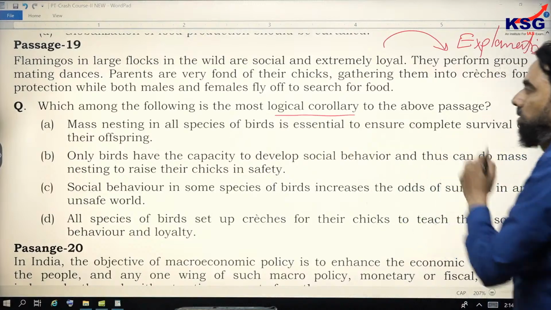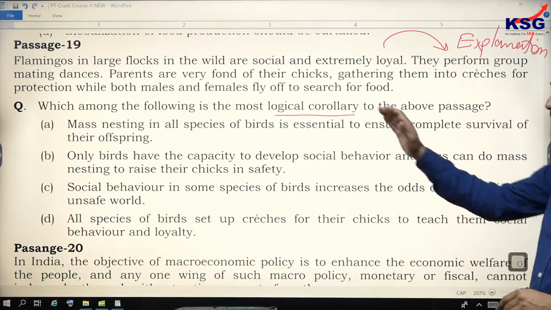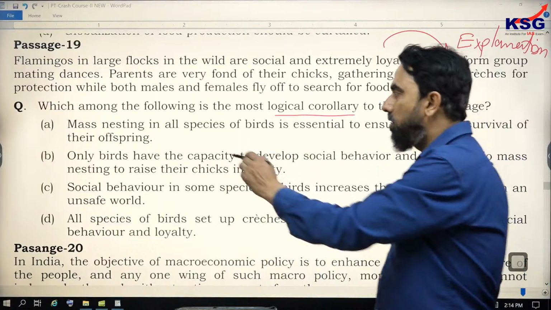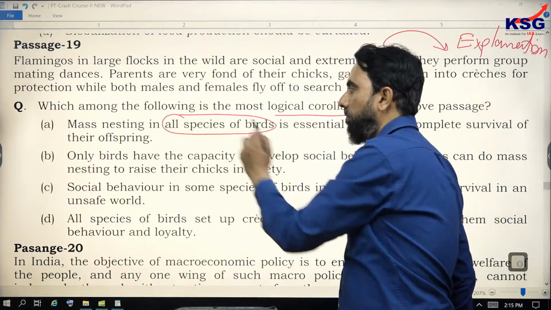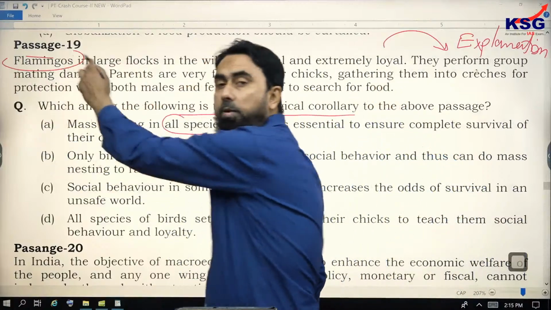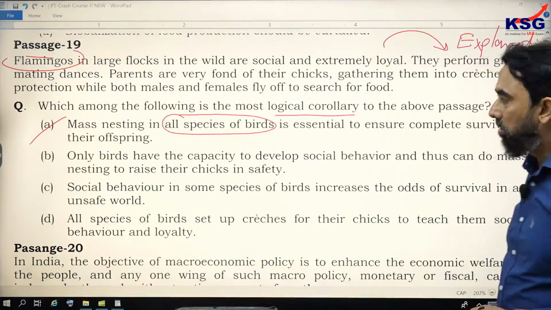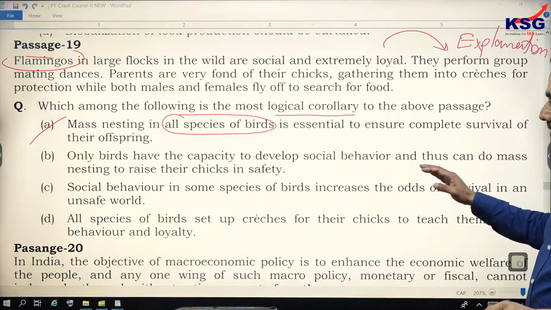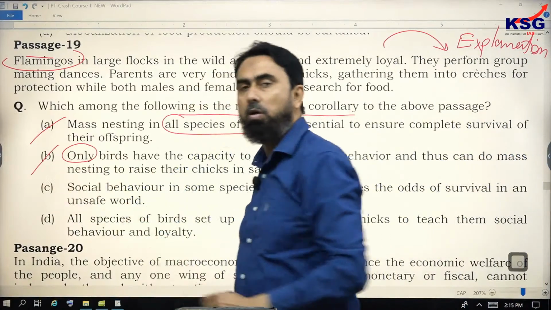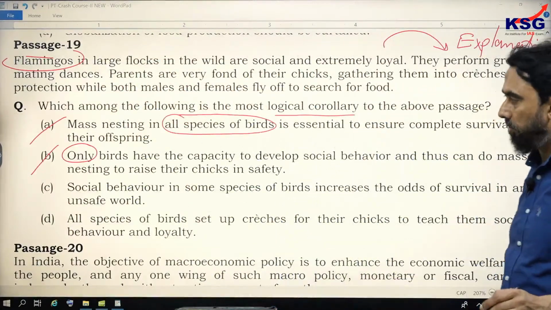Logical corollary based on the passage. The moment you solve a logical question, you notice the wrong words. Mass nesting in all species of birds. Only flamingos is given in the passage, so obviously you cannot make a point about all species of birds. Data inadequate. Out. B. Only birds have the capacity to develop social behavior. Again, we do not know whether only birds have it or other species have it or not, because only flamingos is given there, no other species.